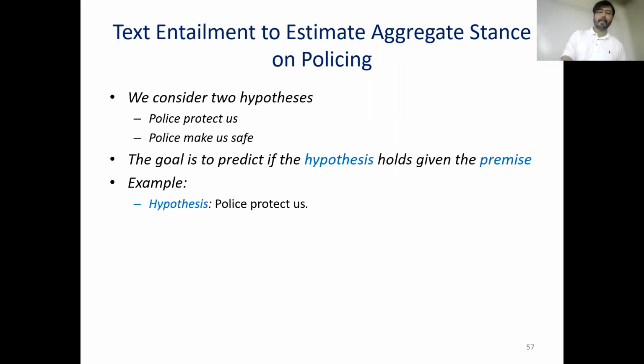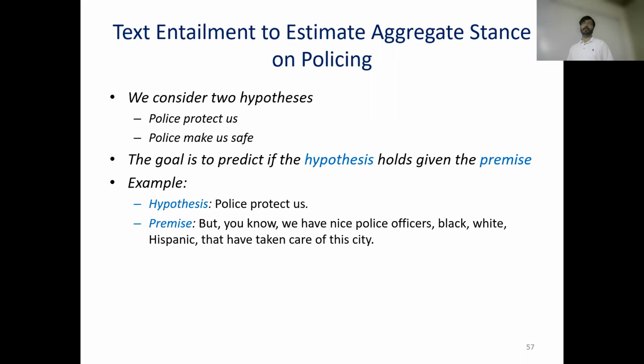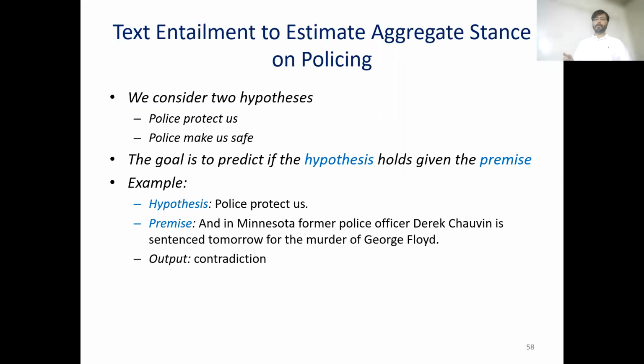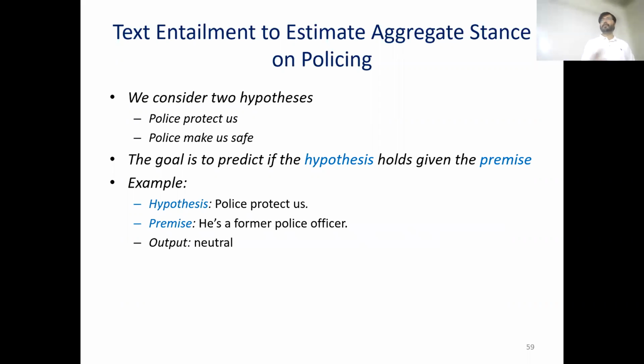So for example, if the hypothesis is police protect us and the premise is, "but we have nice police officers, black, white, Hispanic, that have taken care of this city," then we can say that this premise entails the hypothesis. But if we have, say, "in Minnesota, former police officer Derek Chauvin is sentenced tomorrow for the murder of George Floyd," we know that this does not entail, it actually contradicts police protect us. Finally, if we have something that is completely unrelated, like "he's a former police officer" as the premise, we don't even know if the hypothesis holds or doesn't hold, then the output is neutral.